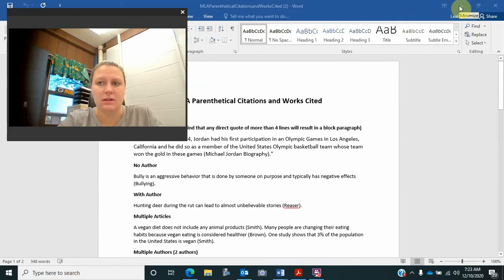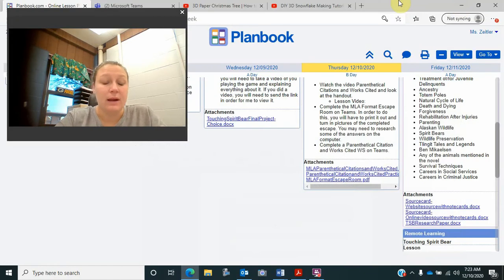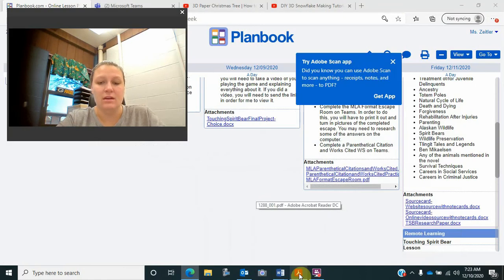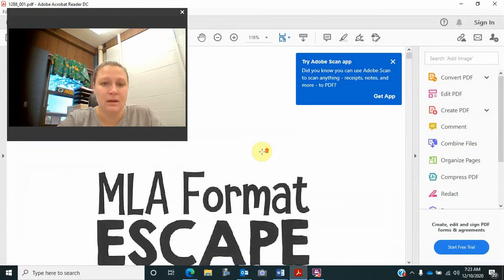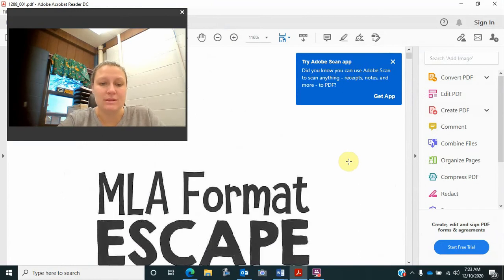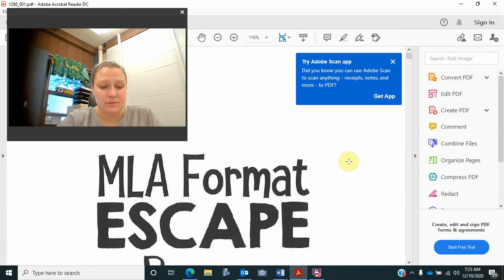Then the next thing you're going to do today is practice those skills of writing MLA citations and parenthetical citations and works cited. So you'll go to Teams and you'll open the document called MLA Format Escape Room. It will look like this. It is in the form of a PDF, so you are unable to type on it. Your options are either to print it and then submit pictures of your answers to the assignment on Teams, or just write your answers down on a separate sheet of paper or type them on Microsoft Word and send them that way.